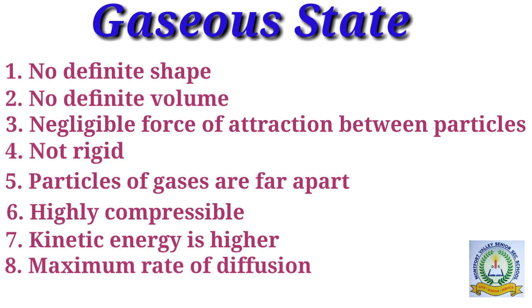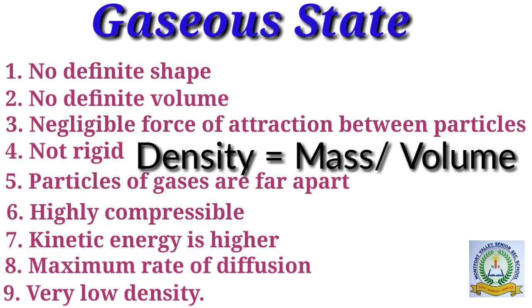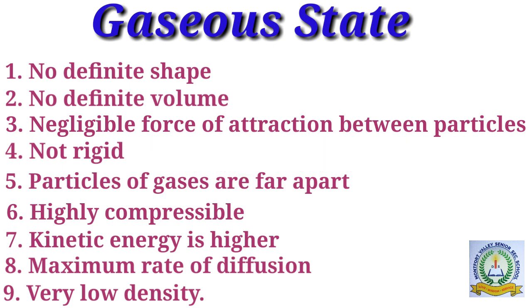As the particles of gases are far apart, the mass of gas per unit volume is less. That is, the density of gas is very low. As we all know, density is mass per unit volume. Now we can conclude the properties of gases. The gases have no definite shape, no definite volume, and negligible force of attraction between particles. They are not rigid. Particles of gases are far apart. They are highly compressible, have higher kinetic energy, maximum rate of diffusion, and density is very low.